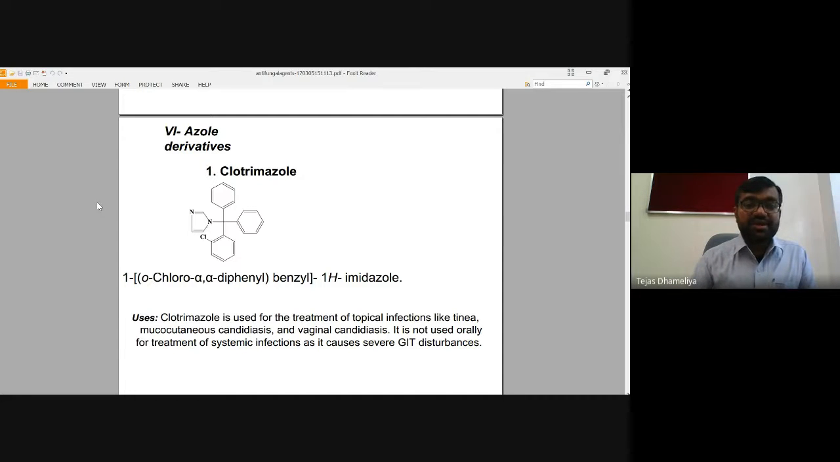Fine. So this clotrimazole is highly used in mucocutaneous candidiasis, infections due to tinea, and vaginal candidiasis. It is also sometimes used for systemic infections, but here it causes severe gastrointestinal disturbance. It means nausea, vomiting, or sometimes abdominal pain, which is caused by clotrimazole.